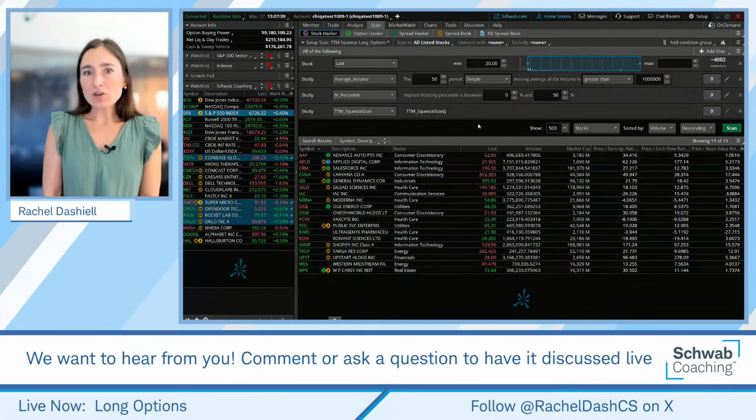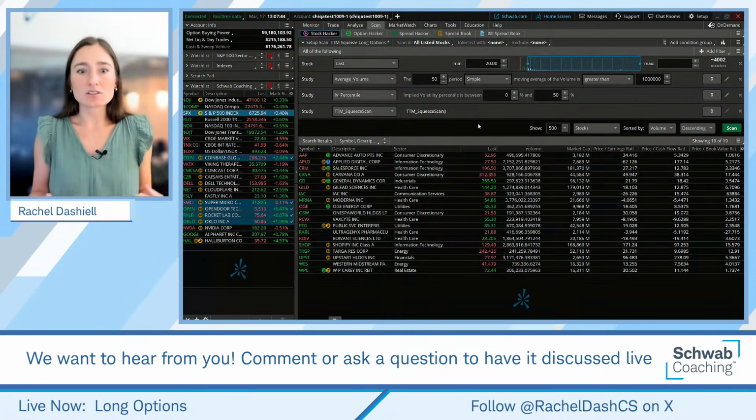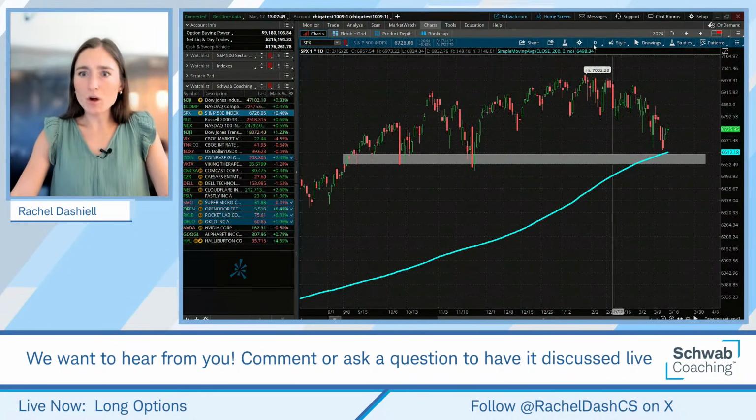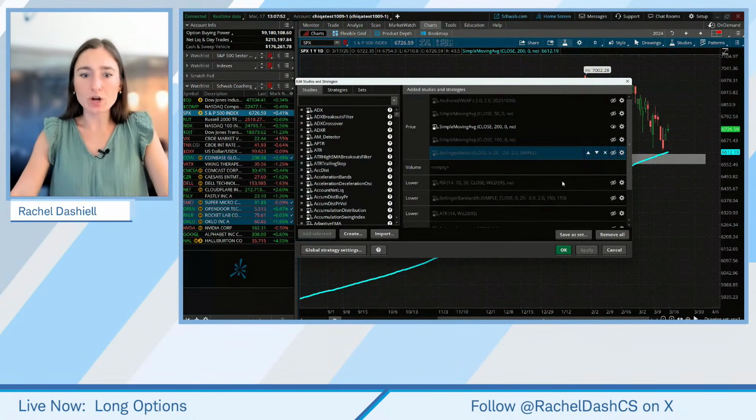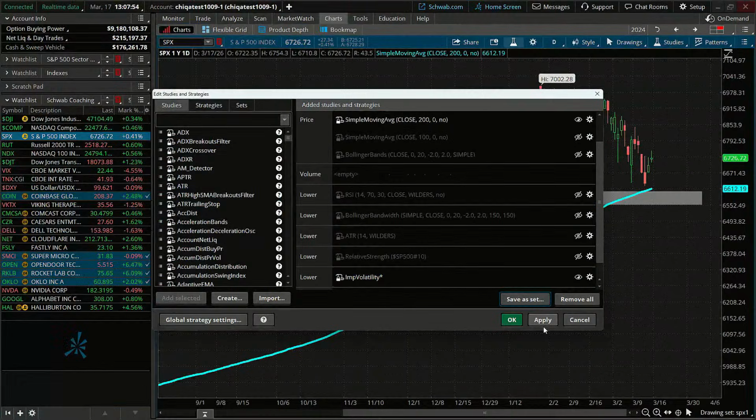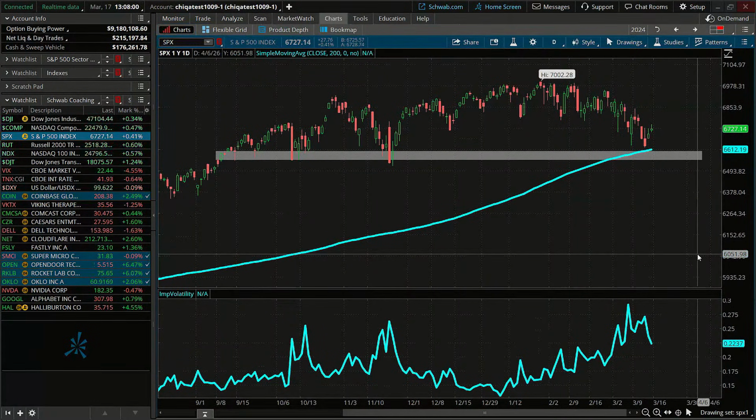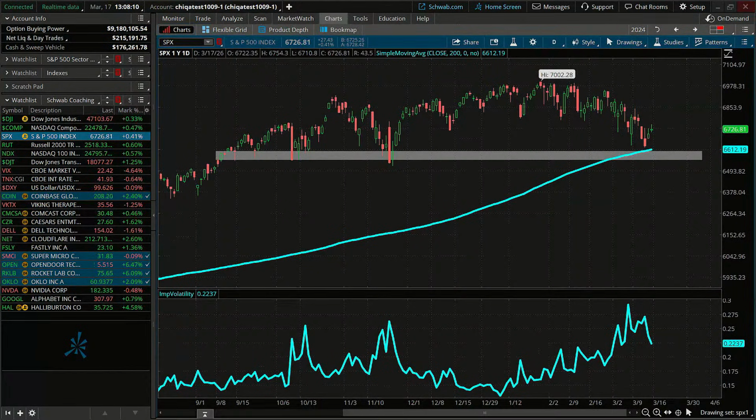Now, there's obviously a few different measures when assessing volatility. Let's take a look at the chart real quick. One of them is we can just throw implied volatility on the chart. I'm going to show that here, and you can see it down below. This is one measure, the base measure that we're using for implied volatility, to give us that concrete value.